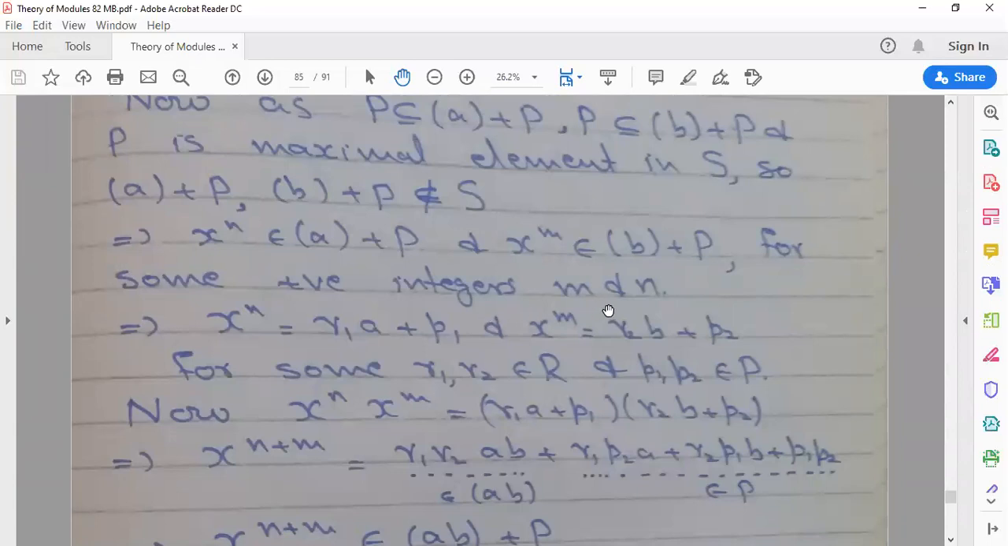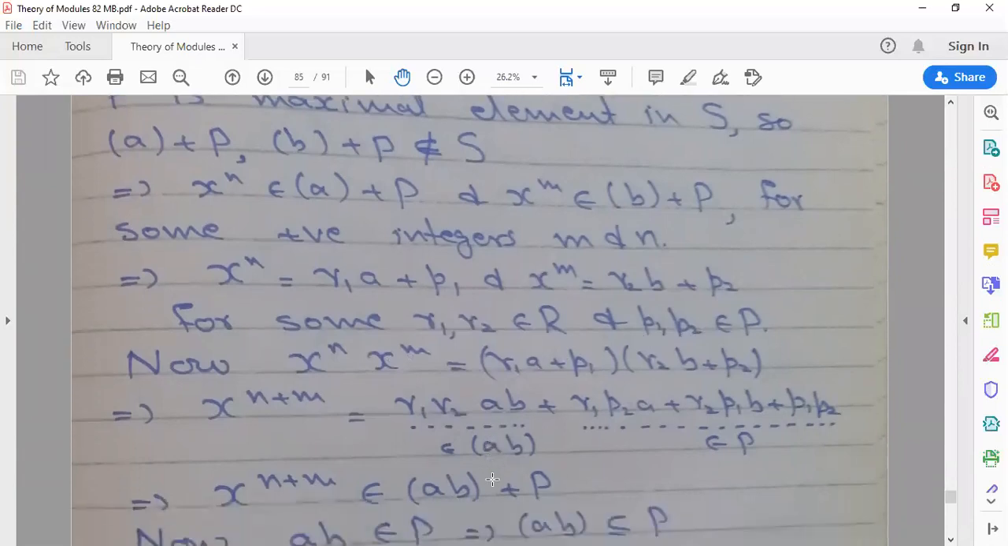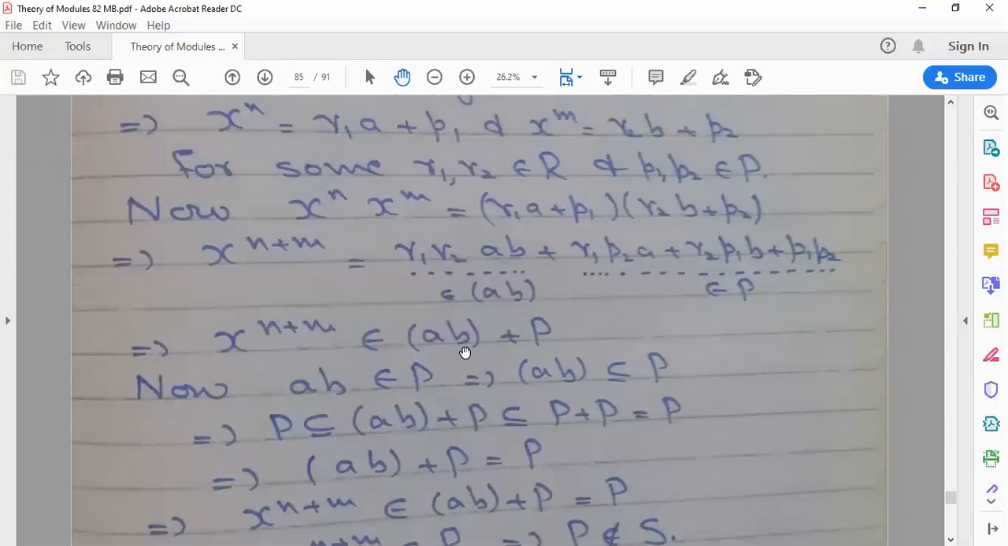So there exist positive integers n and m such that we can write x^n = r1 a + p1 and x^m = r2 b + p2, where r1, r2 belong to R and p1, p2 belong to P. We multiply these both, so we write x^(m+n). After the multiplication, these elements belong to (ab) + P, because ab belongs to P. That means ab is a subset of P. So we can also write P is a subset of (ab) + P, which is also contained in P.